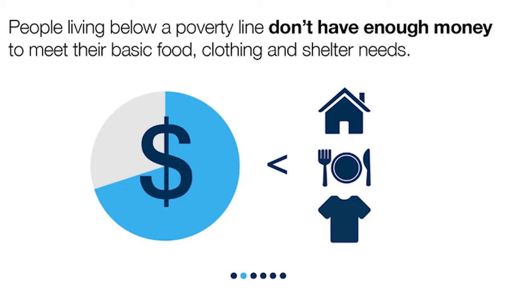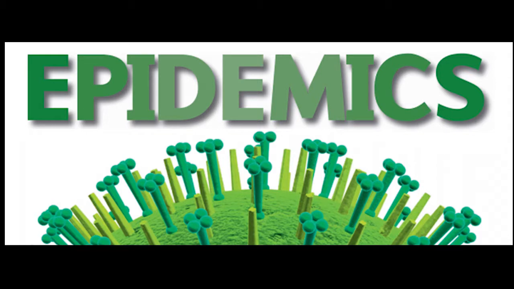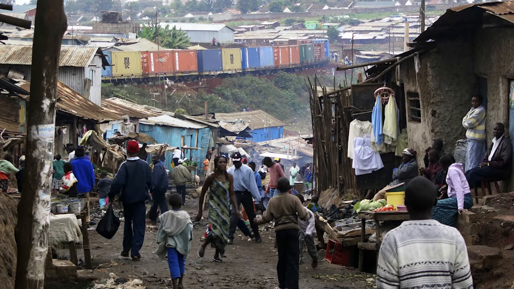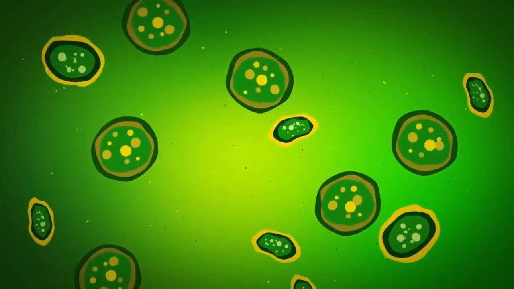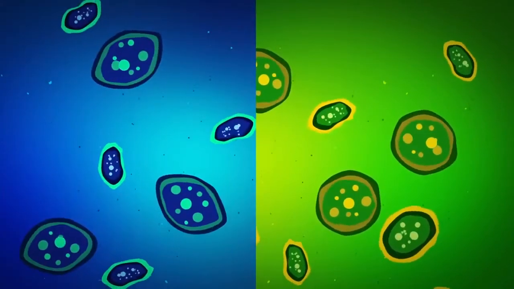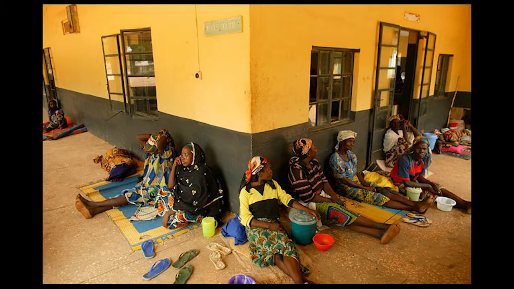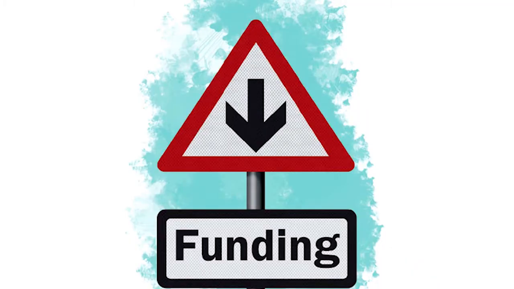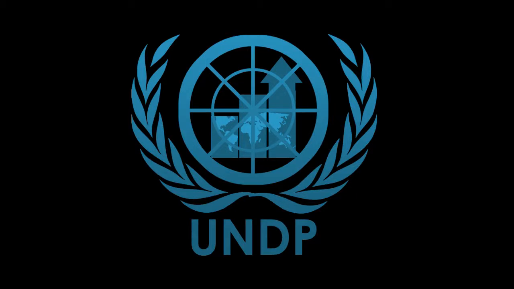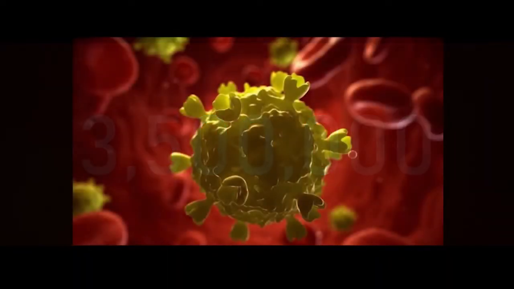LEDCs were facing quite a number of problems while they were dealing with poverty. Infectious diseases and epidemics on a mass scale were affecting a majority of the LEDCs, especially those situated in sub-Saharan Africa. Along with the geographical aspects, another factor that allowed these diseases to affect such a large scale of the population was the fact that citizens of LEDCs had access to little to no healthcare at all, since the governments experienced lack of financial power to invest on healthcare. According to the data from the UNDP, that is, the United Nations Development Programme, in 2000 there were an alarming 3.5 million new infections of the HIV virus per year.